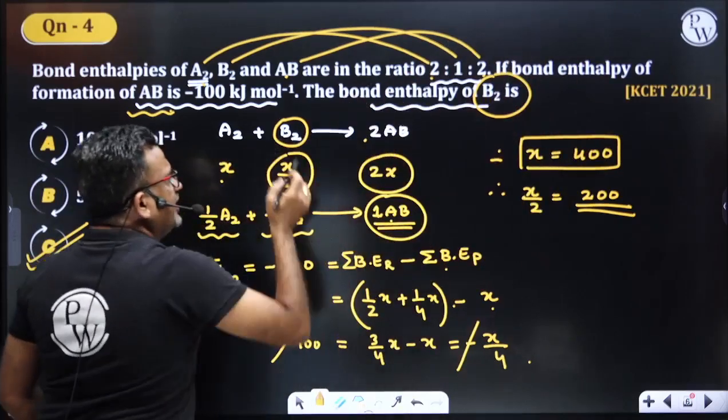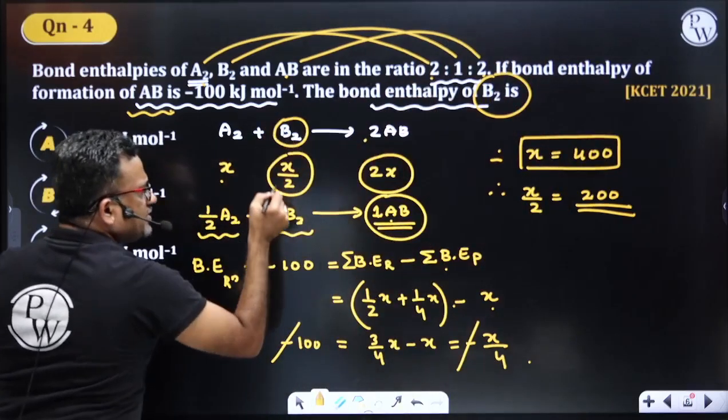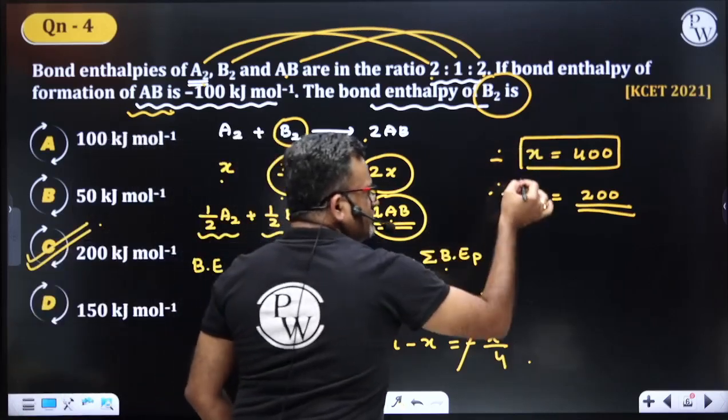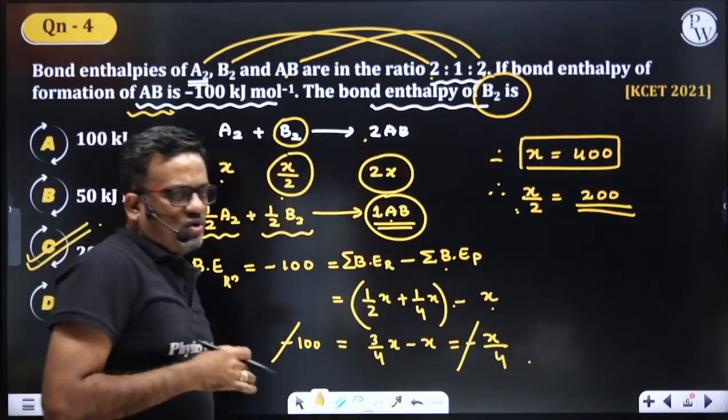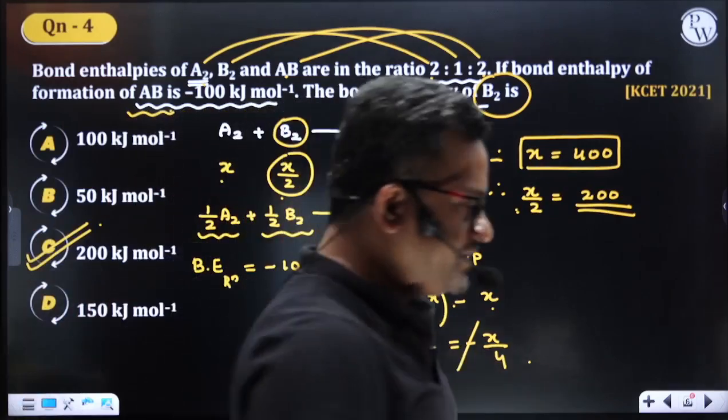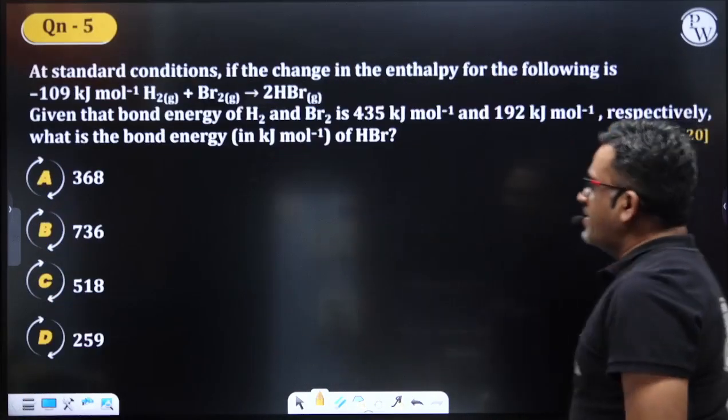But they have asked the bond enthalpy of B2. What is the bond enthalpy of B2? X by 2. So we have got x, but they have asked x by 2. So x by 2 is 200. Understood, students? Right. Next.